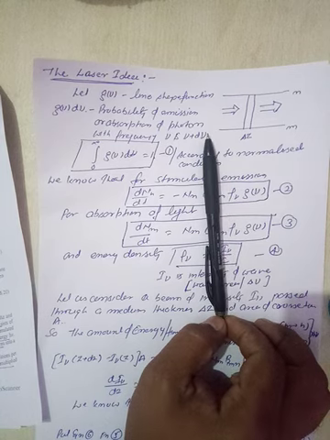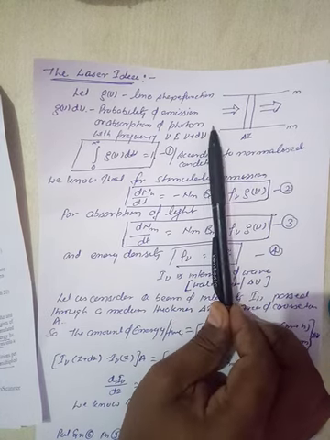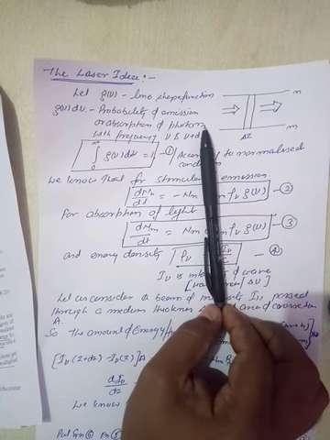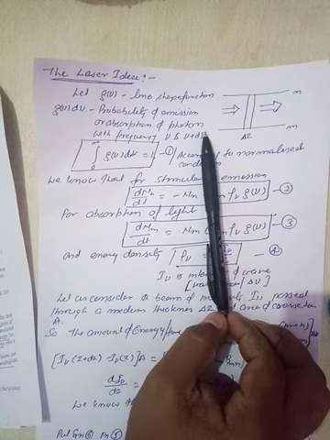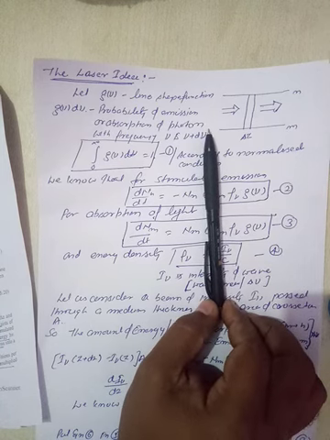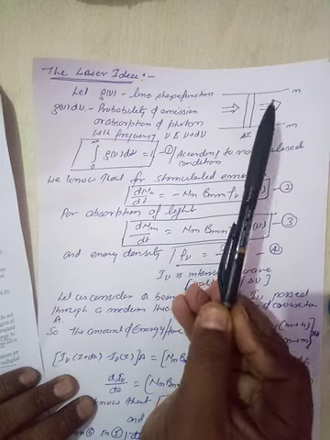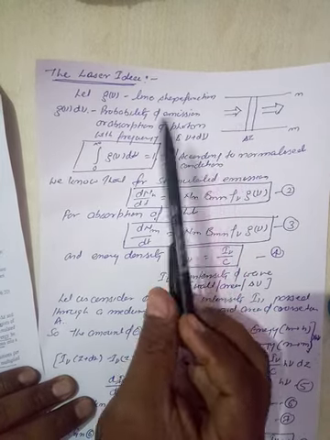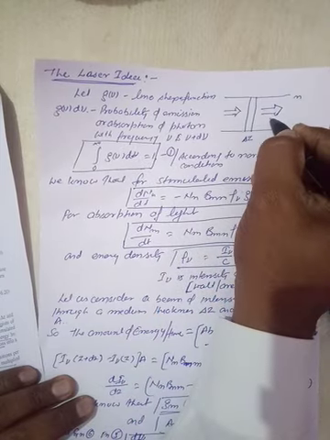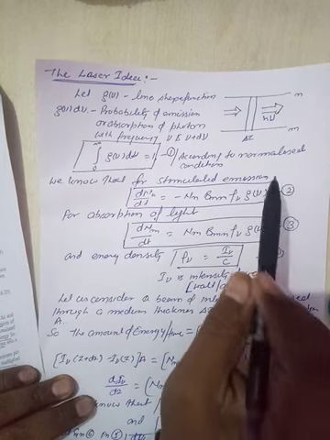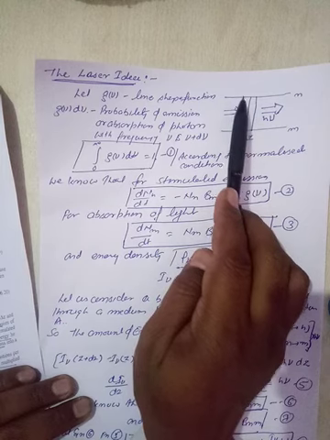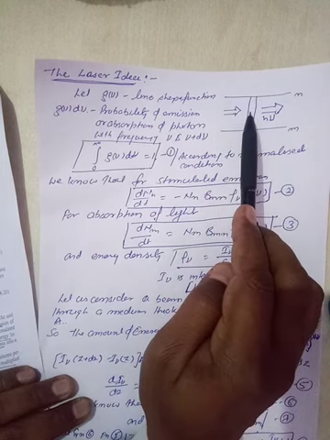In today's lecture we will discuss the laser idea. We will use the basic concepts studied in the previous lecture. By the use of these terms, we have clarified that when the electron, atom or ion comes from the excited level to the ground level, it emits energy in the form of h into nu.